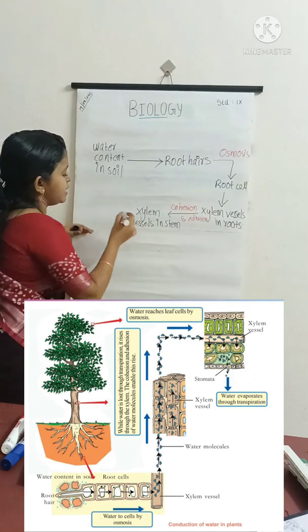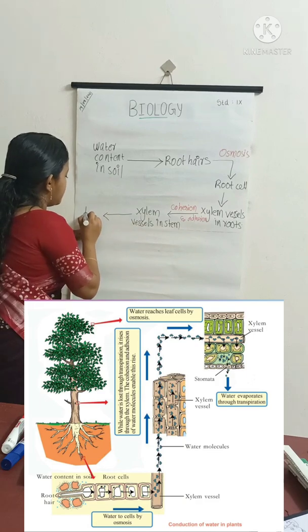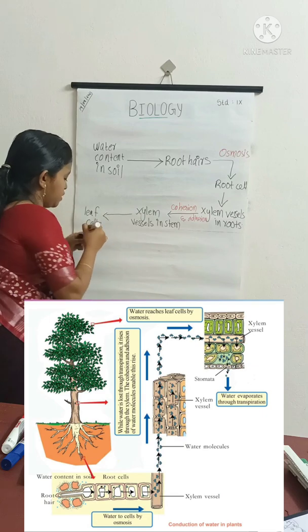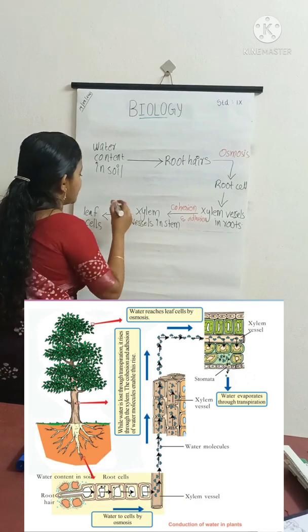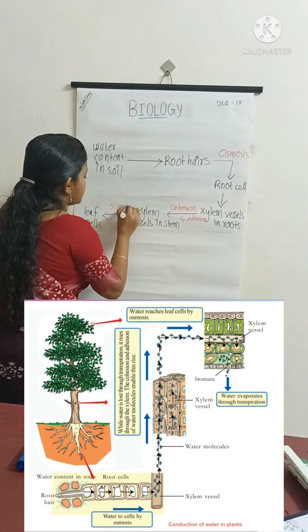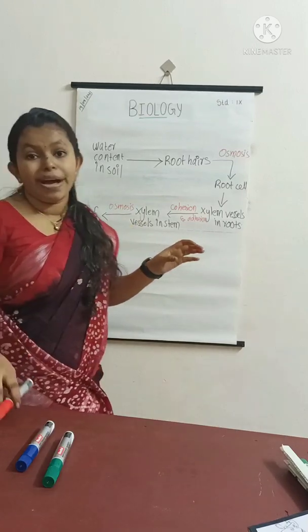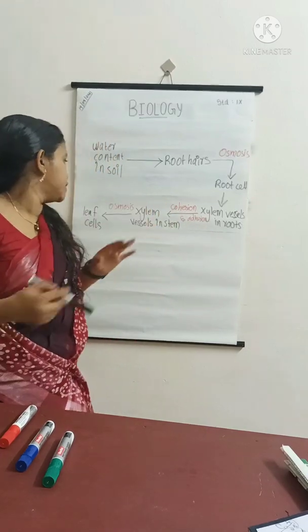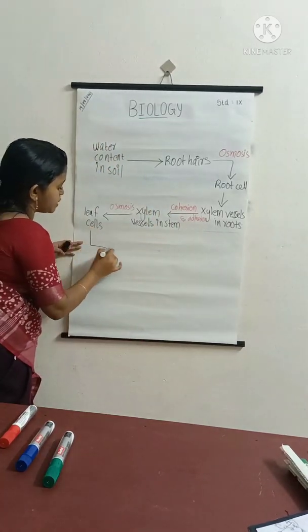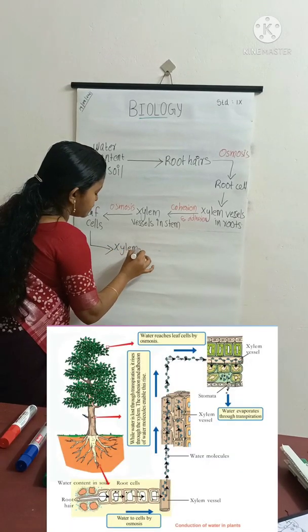From the xylem vessels in the stem, water molecules reach the leaf cells. This is through a process called osmosis. I have already told you about osmosis. Osmosis is the passage or diffusion of water from a region of higher concentration to a region of lower concentration. So, from the leaf cells, water reaches the xylem vessels in leaves.